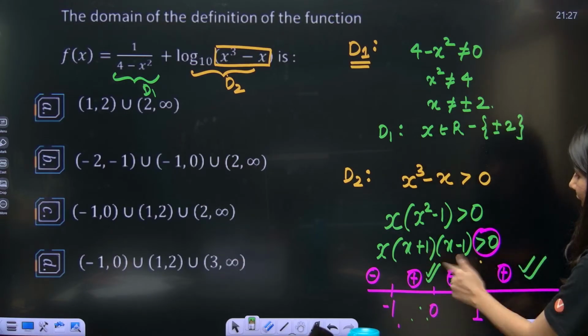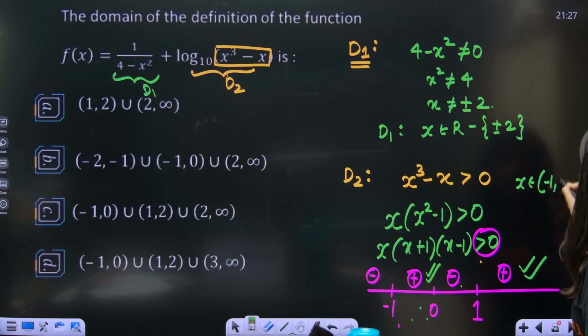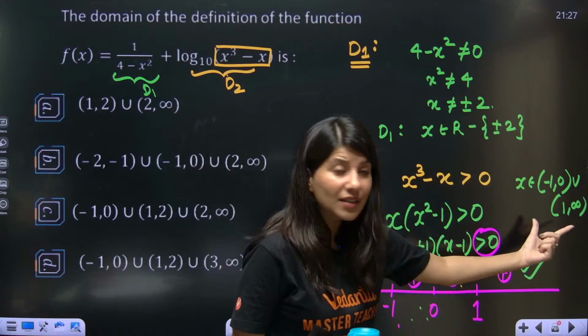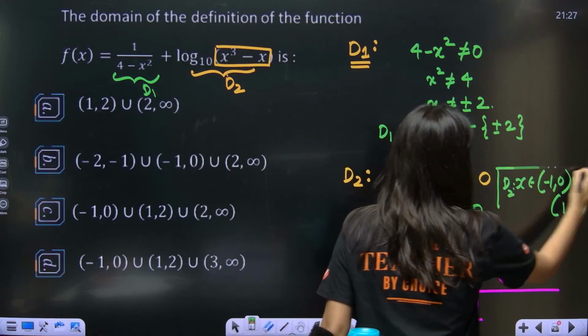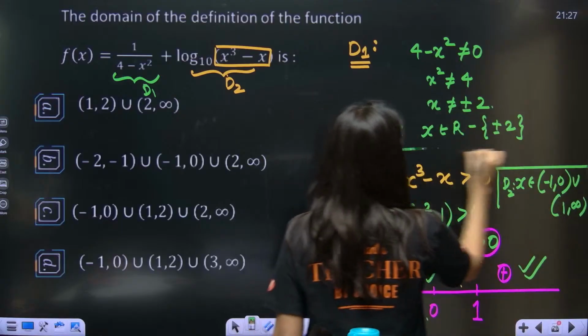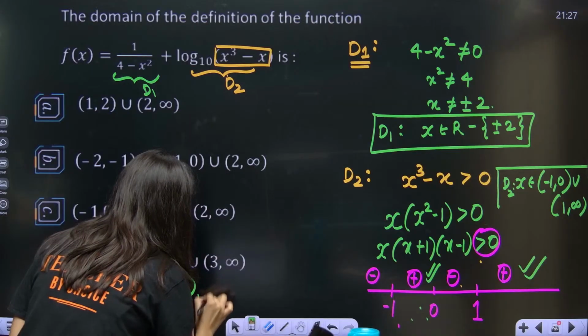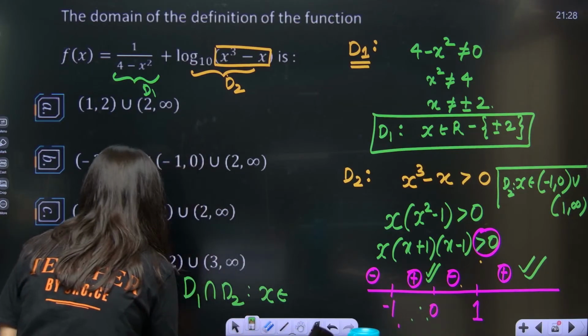So finally D2 will be x belongs to minus 1 comma 0 union 1 to infinity. Can you see this is your D2, and this is D1? Now finally what you need is D1 intersection D2. This will be your final domain.